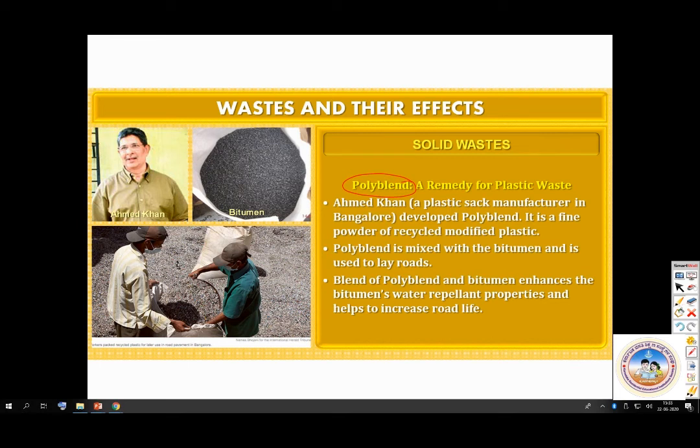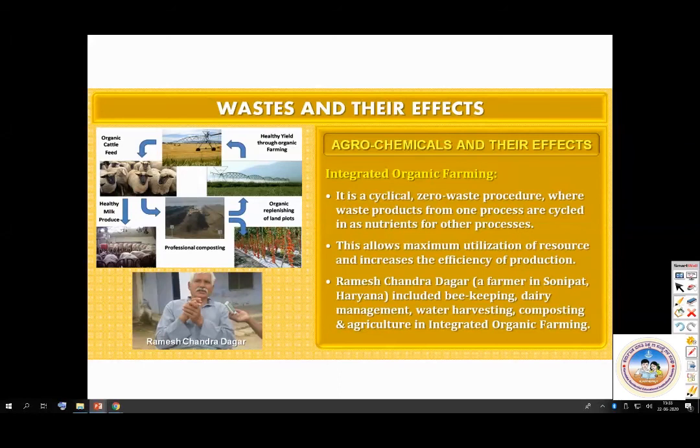Then agrochemicals and their effects. So integrated organic farming. Look at this. It is a cyclical zero waste procedure where waste products from one process are cycled in as nutrients for other processes. So if you have a field, all the material can be used for cattle feed.